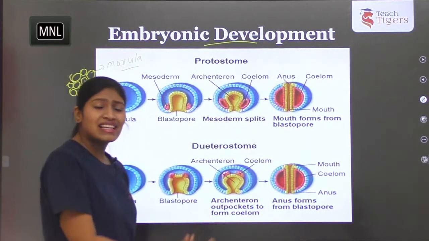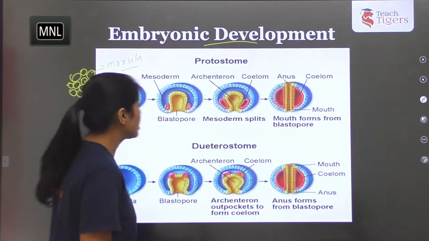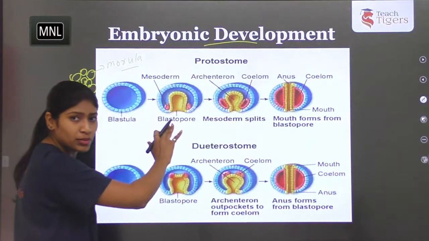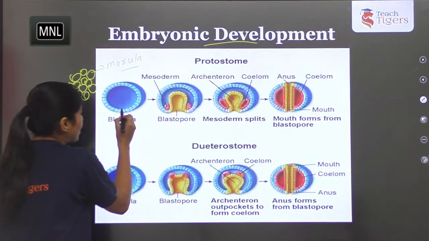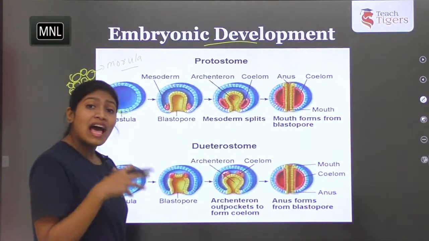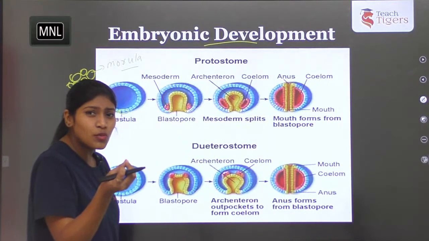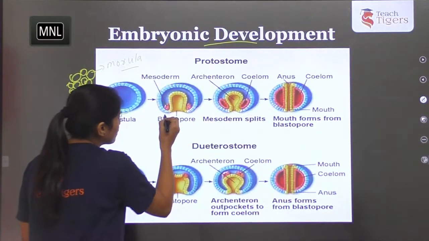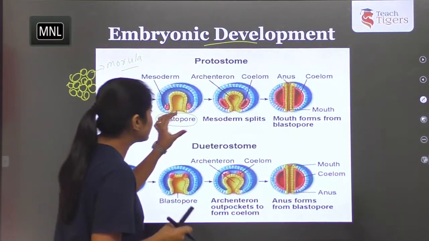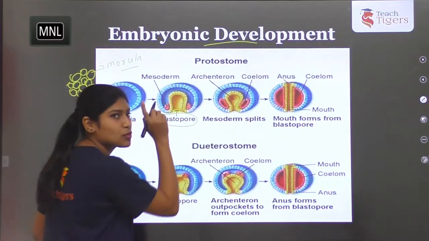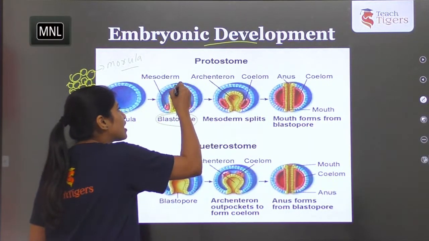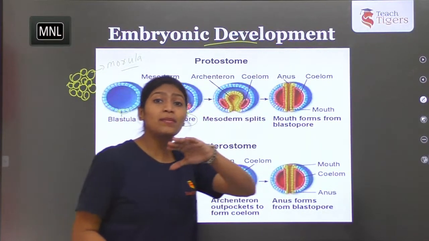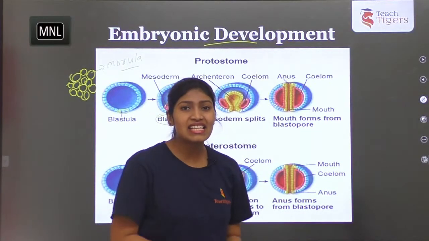After that it forms the next stage, that is the blastula. If you see, there will be a hollow space formed, and at one particular point, blastopore formation takes place. Pore means what? An opening, a hole, right? The blastopore initiation takes place at one particular site and ends at the other end, which forms the mouth and the other one the anus. But which one does the blastopore form? That is the fate of the blastopore.